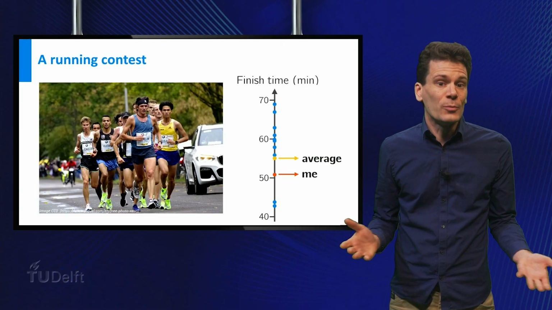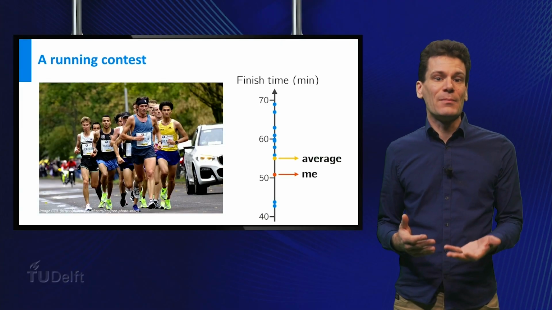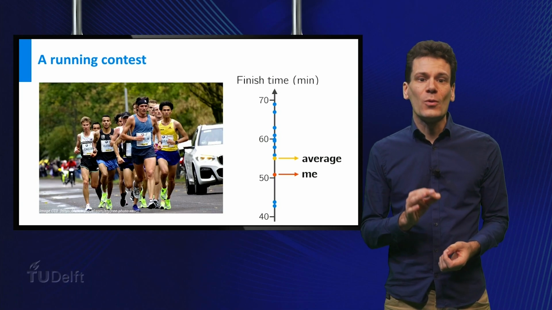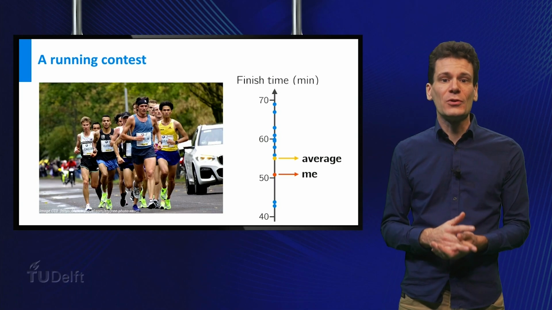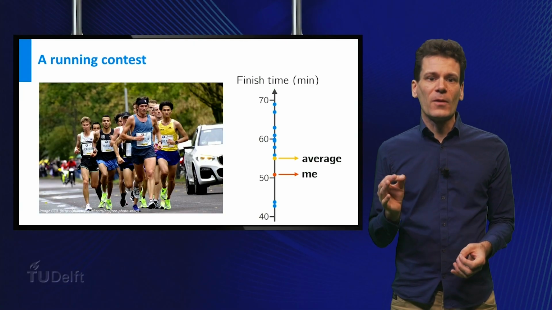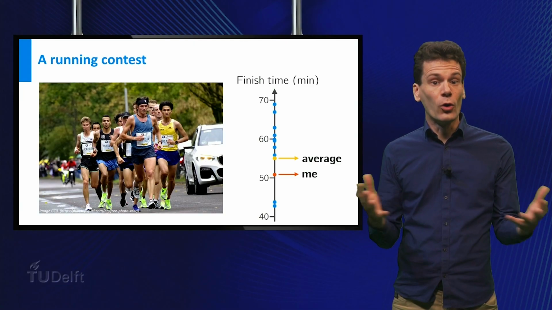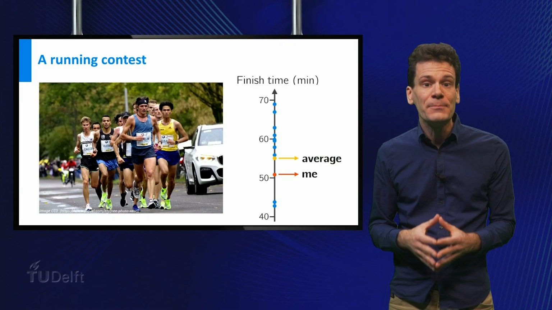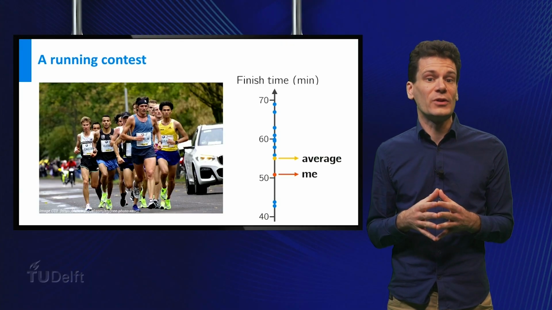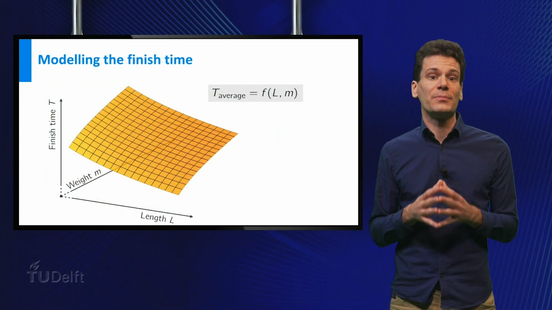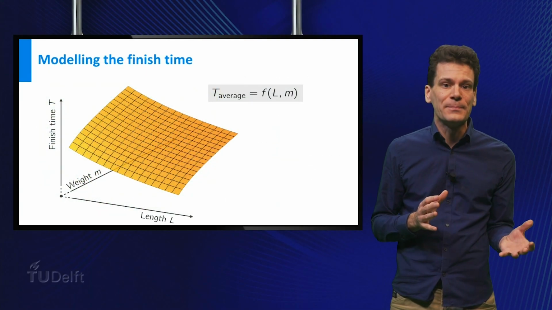It's hard to find a group of people with exactly the same length and body mass as me to compare to. In this video, I will show you a way to tackle this problem using so-called multiple regression. Here's the idea. Instead of looking at the average finish time of the whole group, let's try to find out what the average finish time would be if we take body length and weight into account. That is, we assume that the average finish time is a function of length and weight.